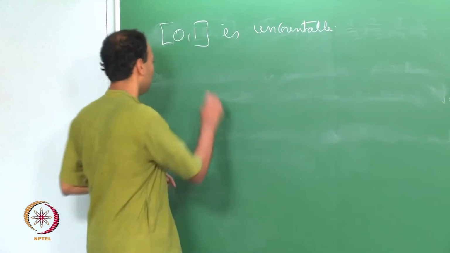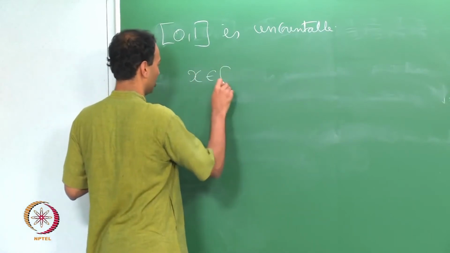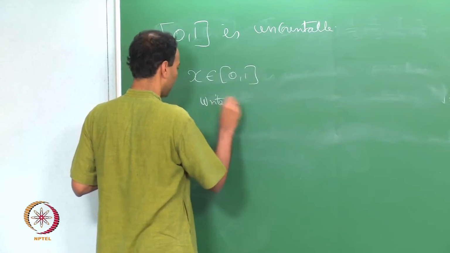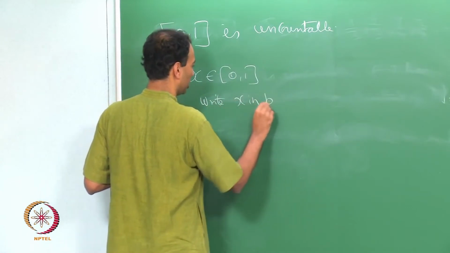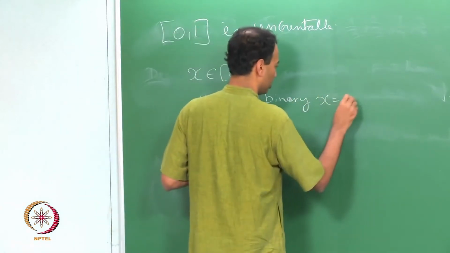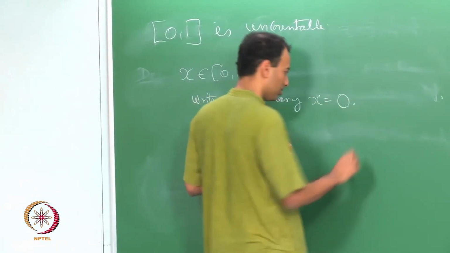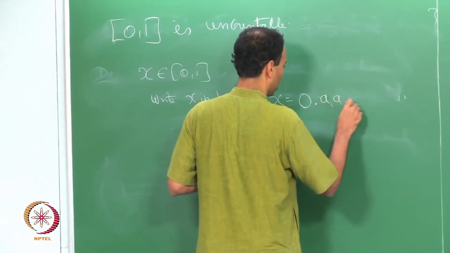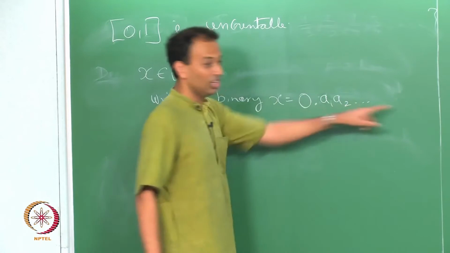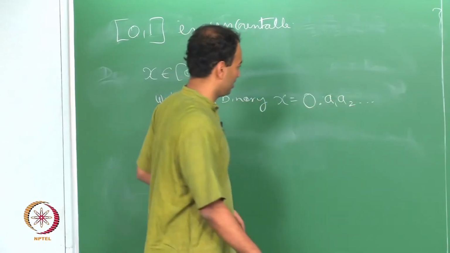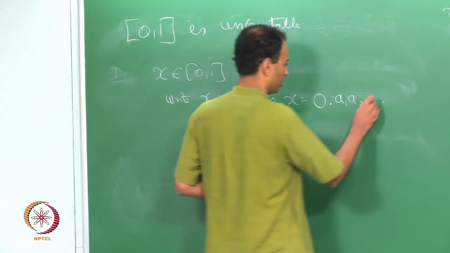So, if I have x in [0,1], and write x in binary, I will have x equal to 0.A1 A2 A3 and so on, where these are all binary bits.